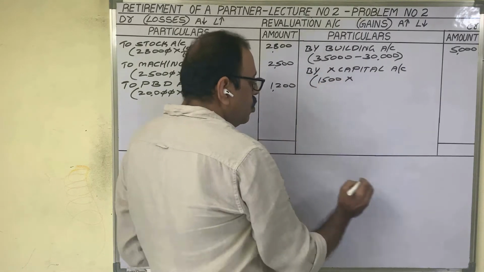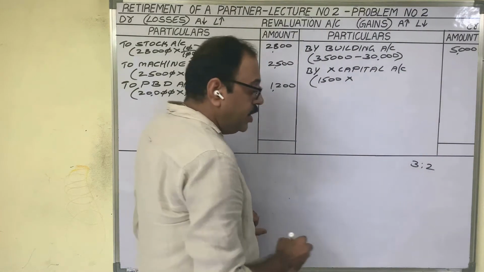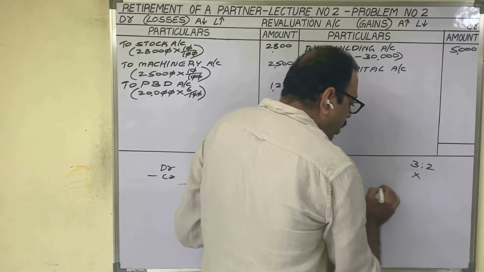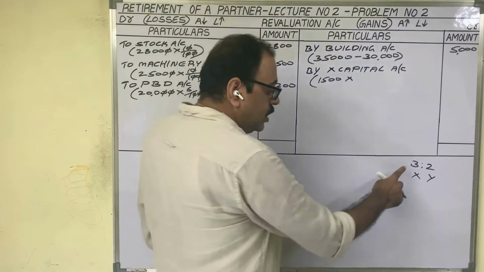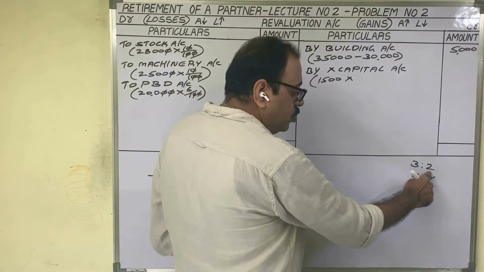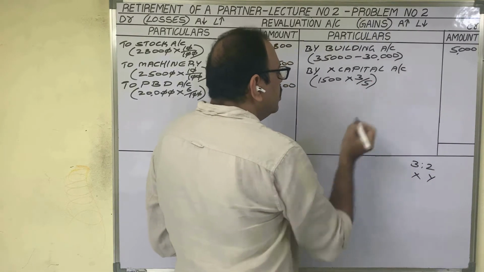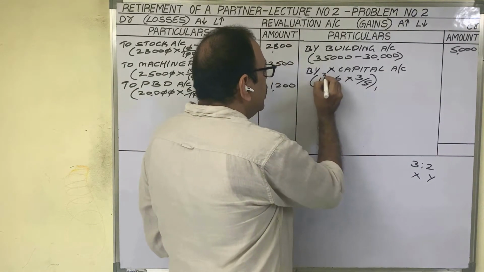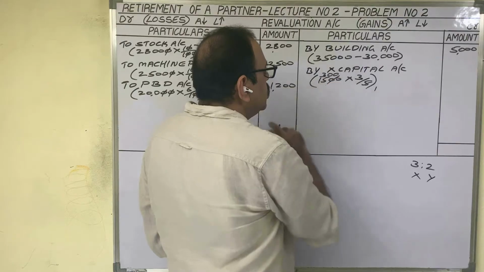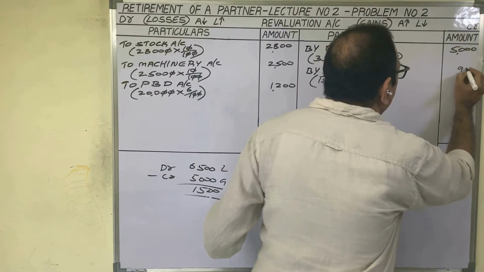In which ratio? Old ratio 3:2. Here 3 belongs to X, 2 belongs to Y. X's share is 3 by, adding 3 and 2, 5. 3/5 of 1,500 is what X has to bear. 5 threes are 15, add two zeros, 300 into 3, 900 rupees.